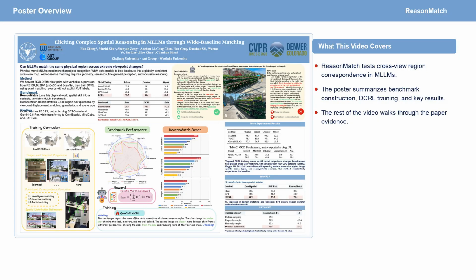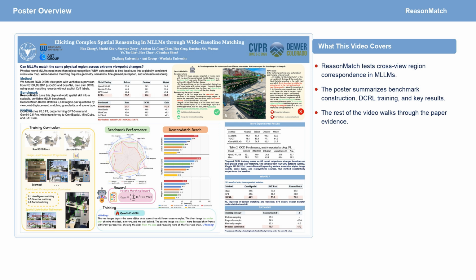Hi, I am presenting ReasonMatch, eliciting complex spatial reasoning in MLLMs through wide baseline matching. The high-level question is whether a multimodal language model can identify the same physical region when the viewpoint changes dramatically. This is a basic capability for physical world intelligence.